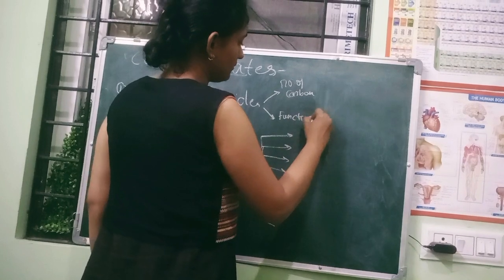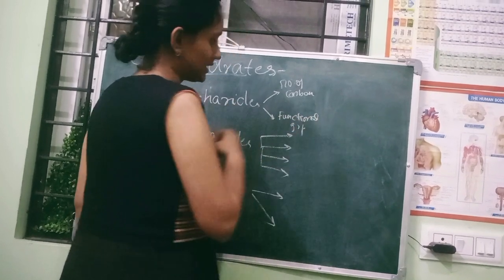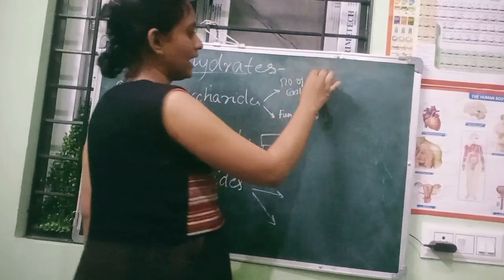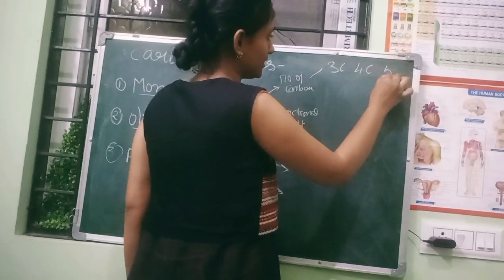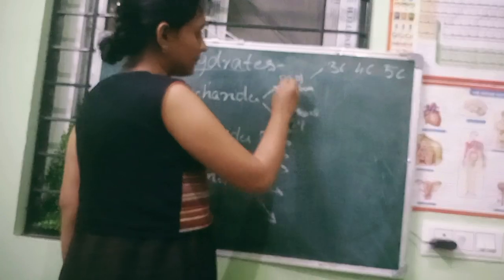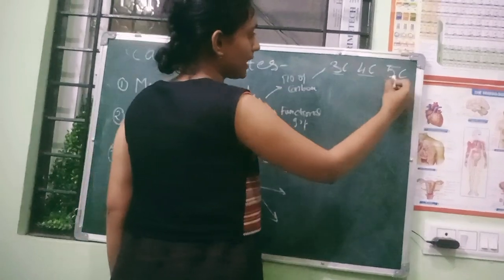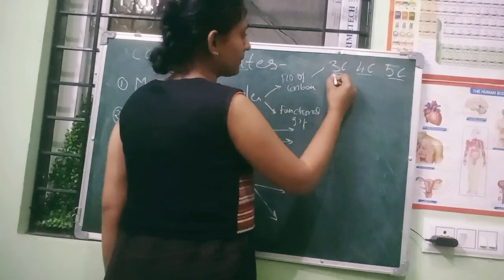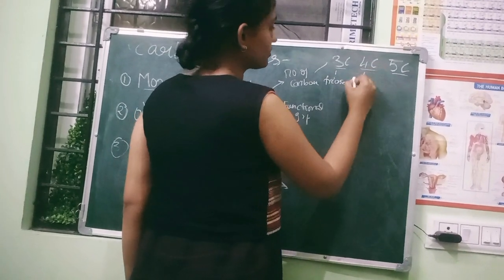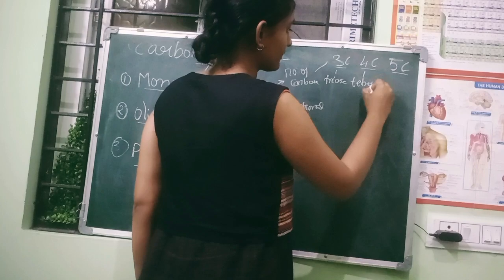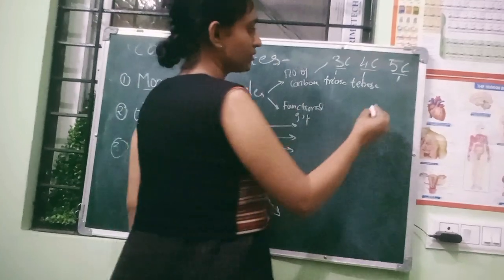Based on number of carbon, you have 3C, 4C, and 5C. What is C here? Carbon. So 3 carbons, 4 carbons, 5 carbons. The 3 carbon is known as triose, the 4 carbon is known as tetrose, and the 5 carbon is known as pentose.